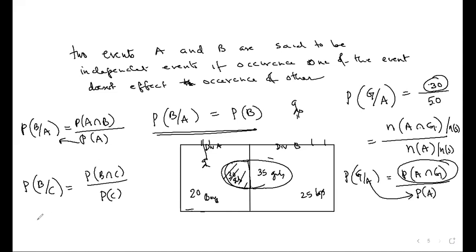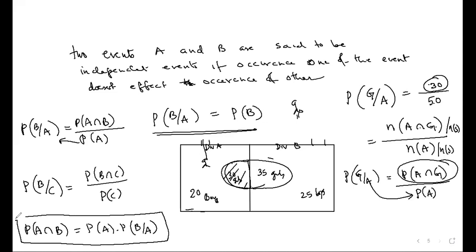Just cross multiply these both. Probability of A intersection B is probability of A into probability of B given A. This is the formula that you are learning in this particular exercise. What is the chance of A and B occurring? It is the probability of the first event multiplied by the probability of the second. But when you calculate the probability of the second, keep in mind that event A has already taken place. Clear? Understood this?